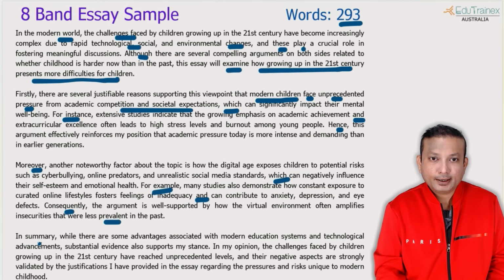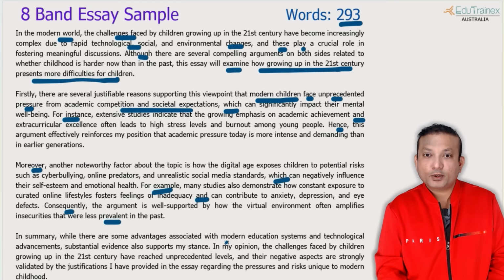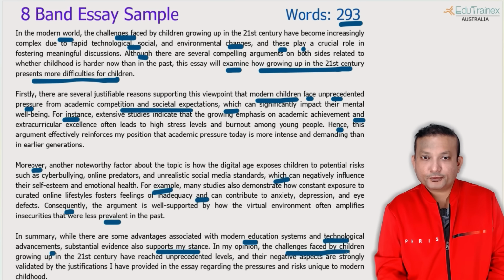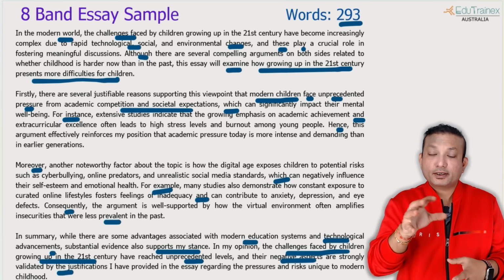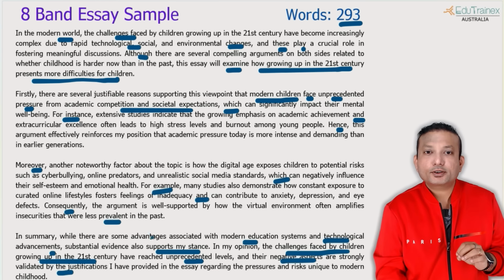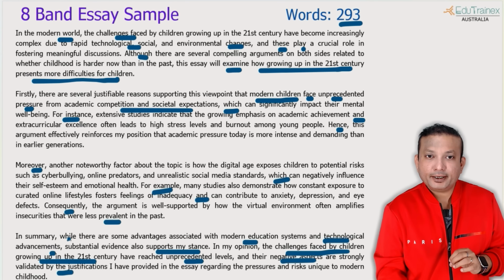And then finally, in summary, this is the conclusion. Now we are talking about the summary. Some advantages associated with modern technology systems and technological advancement. Substantial evidence also supports my stance. And now, challenges faced by the children growing up here, unprecedented levels, negative aspects, strongly validated by my justification. Okay, you can add more things related to what you discussed, or you can just make it simple. In summary,